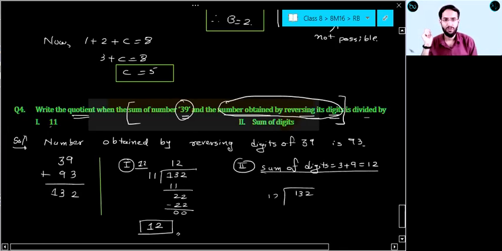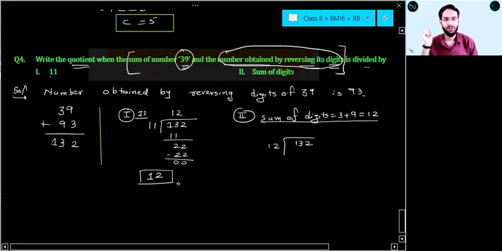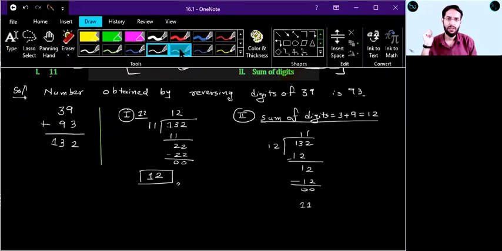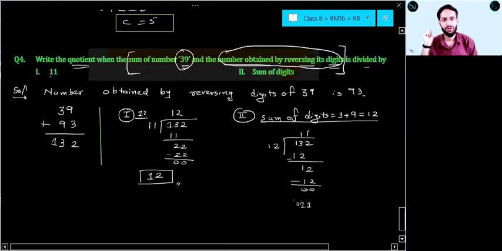132 by 12, what you will get? 11, right? It is self-explanatory. 12 into 1, 12. Then 12 ones are 12, 0. So here our answer will be 11. When you are dividing this by 12, you are going to get 11. When you are going to divide this by 11, you are going to get 12. This is the beauty of this question.